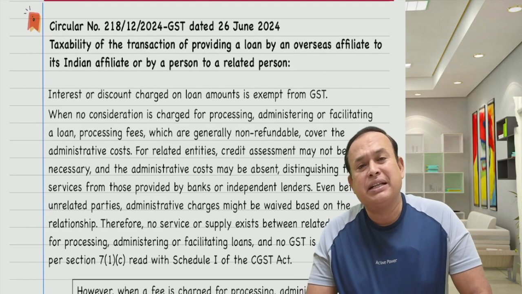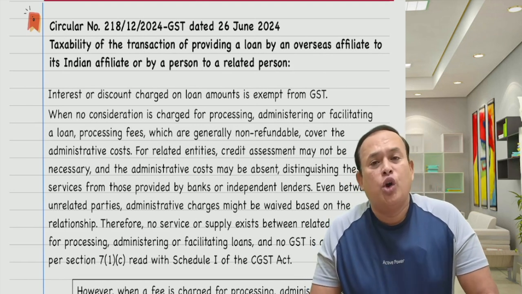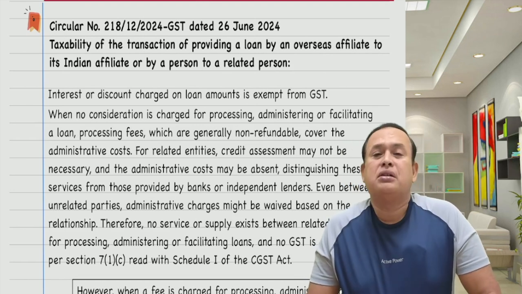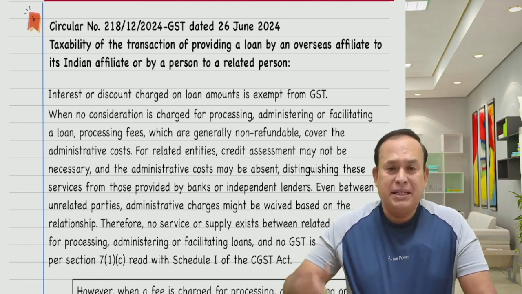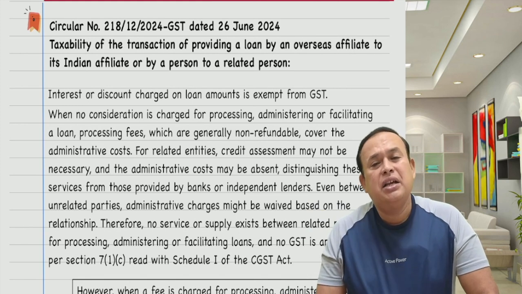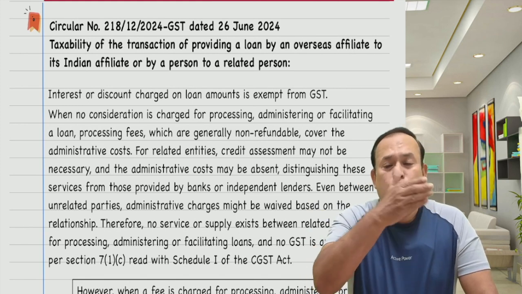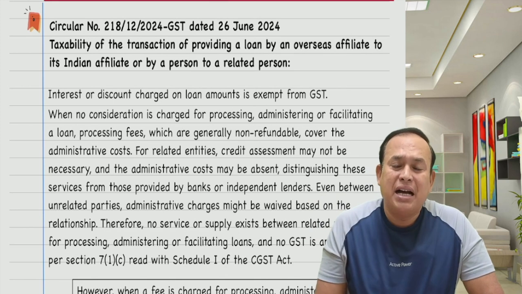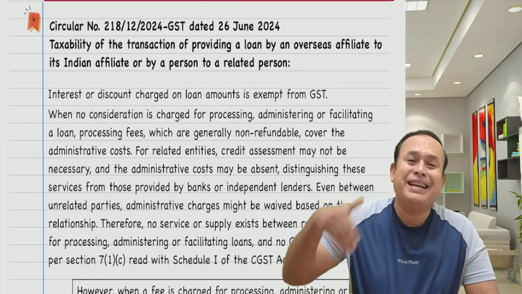Therefore, in the given case, a parent company giving the loan to its Indian counterpart, what we call an associate enterprise, and the Indian counterpart is paying the interest thereon.